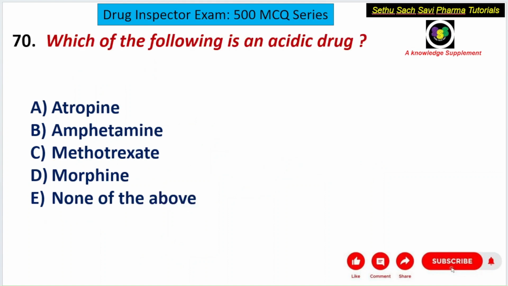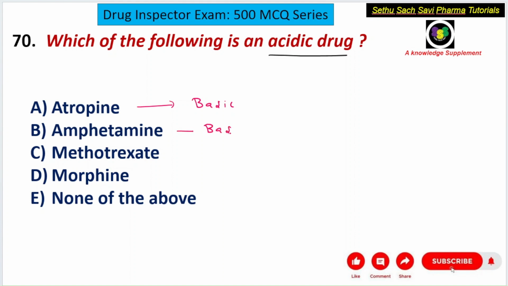Let's move on to the last question of the day. Which of the following is an acidic drug? A choice, atropine; B choice, amphetamine; C choice, methotrexate; D choice, morphine; and E choice, none of the above. It's again a simple question. You know that atropine is a basic drug.